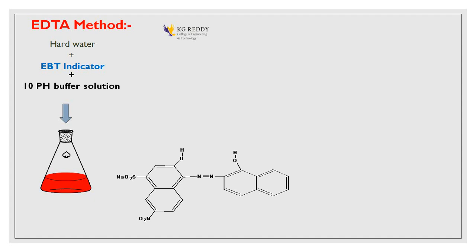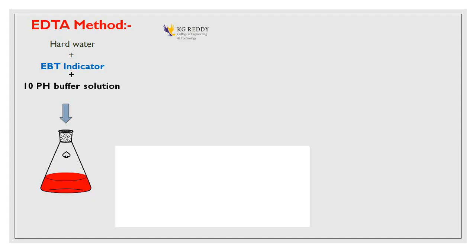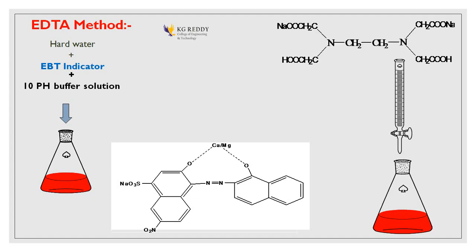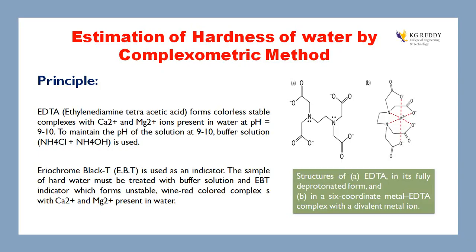EDTA full form is ethylene diamine tetraacetic acid, right? So these are the chemical reactions. The principle is that EDTA forms a colorless stable complex with calcium and magnesium ions. These calcium and magnesium ions are present in the water sample. When you add the EBT indicator to the water sample, you get wine red color.